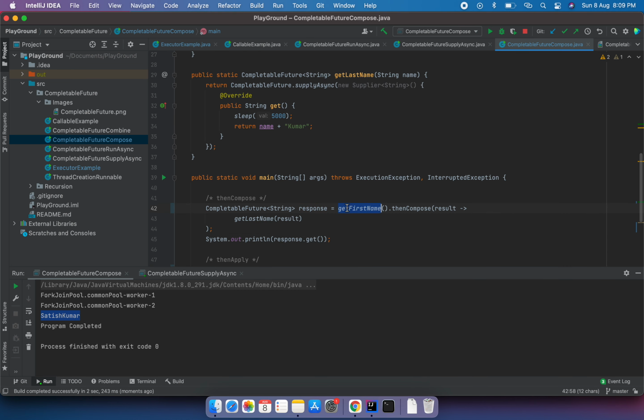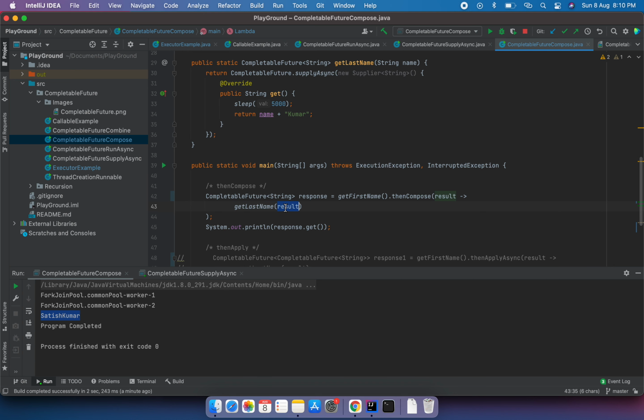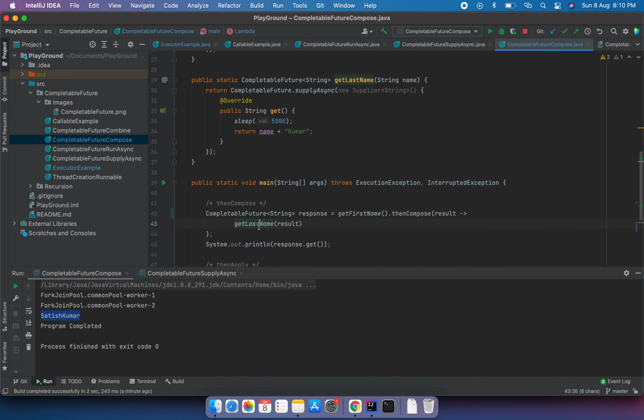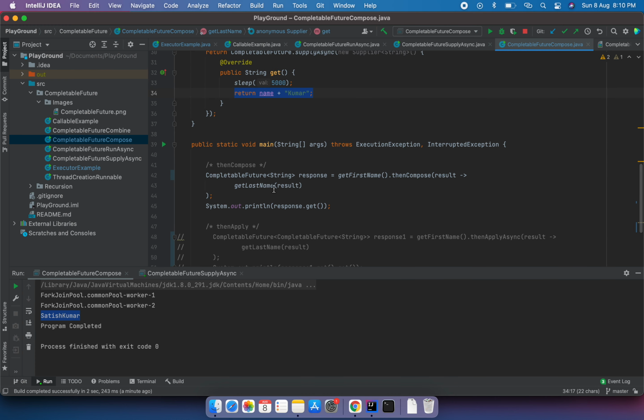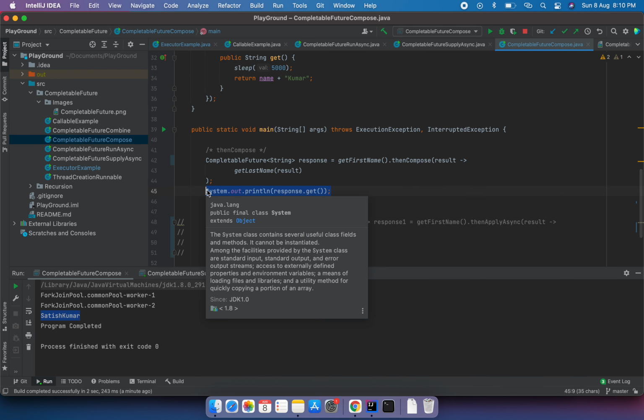First 3 seconds is to get the first name, then 5 seconds is to get the last name, and once we have the first name and last name, we are returning the result. After 5 seconds we have the last name, and I'm passing the first name to the method called get last name, appending the first name with the last name, and returning the response in the form of a completable future. So this is the basic example.